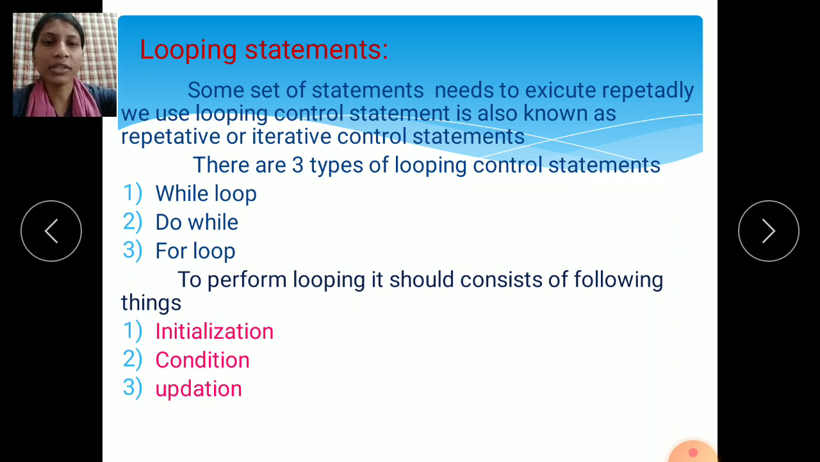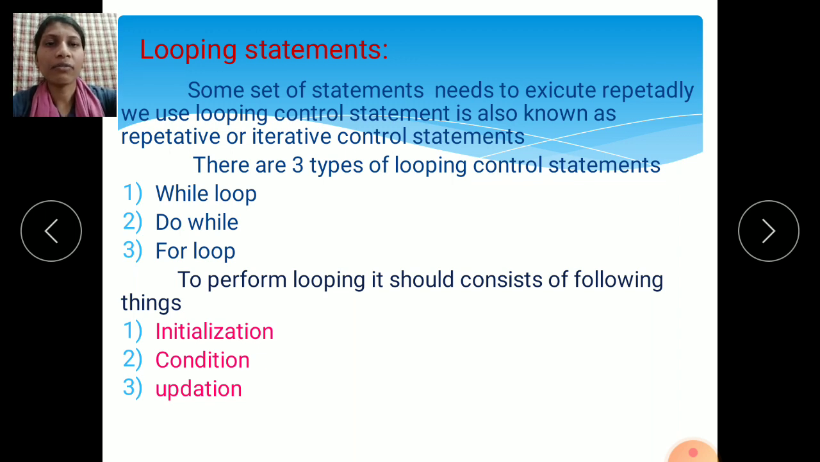If the condition is false, then the execution of the looping stops, it comes out of the loop and the further part executes. So to perform looping, it should consist of the following things: initialization, condition and updation are required in a looping statement.